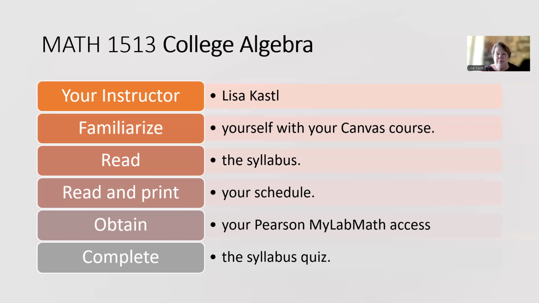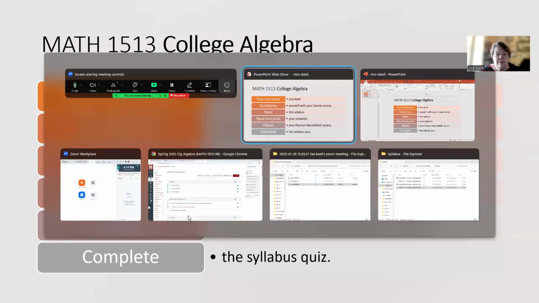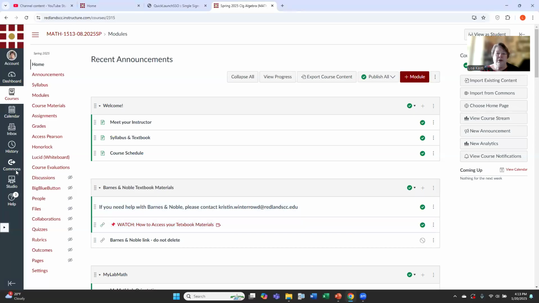You're going to want to obtain your Pearson MyLab Math access immediately so that you can complete the syllabus quiz. The syllabus quiz is a prerequisite for everything else in the course, so you'll want to get that taken right away. All right, I'm going to move over to Canvas so we can look at the course.